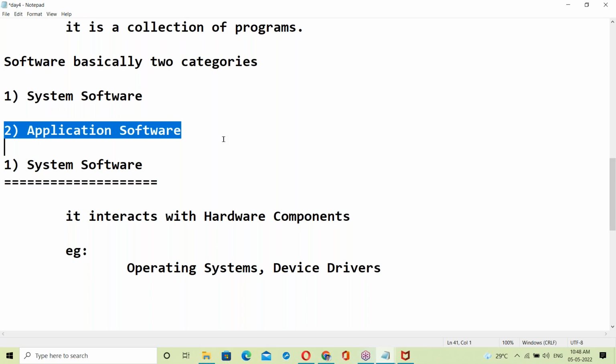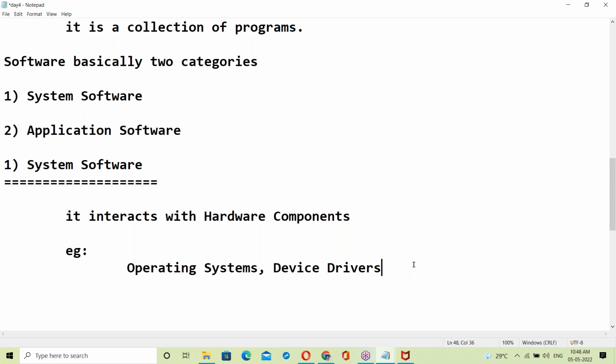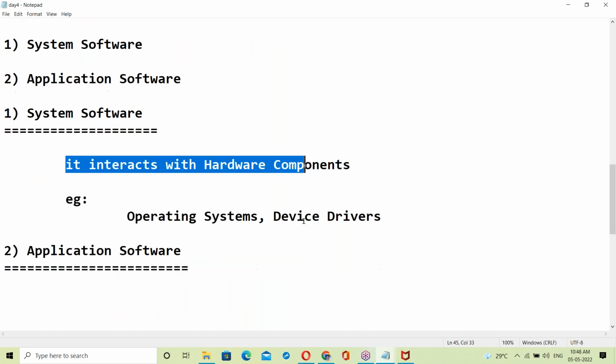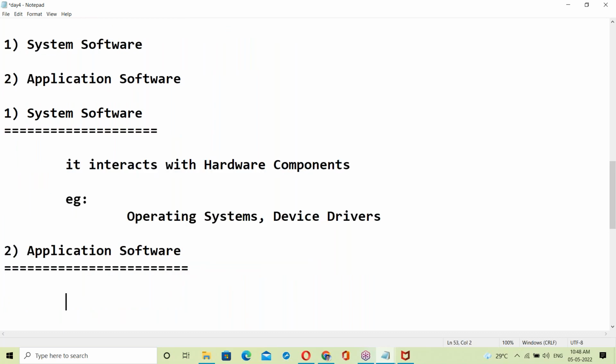Next, what is application software? System software interacts with hardware components. Application software is for the purpose of application development.